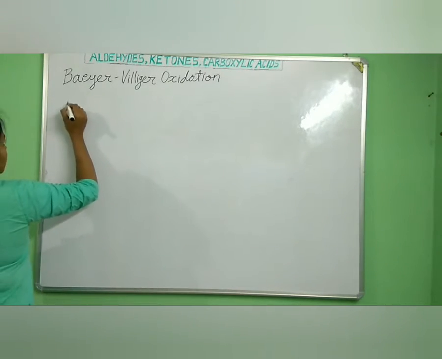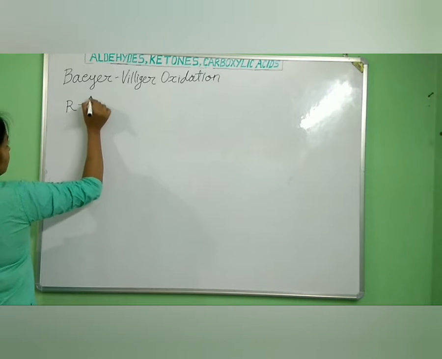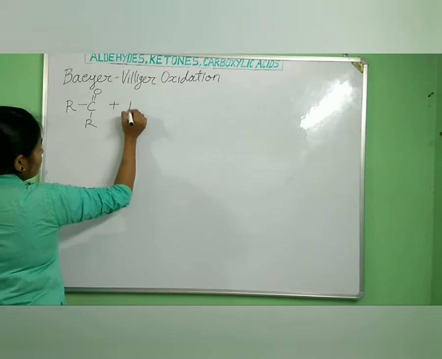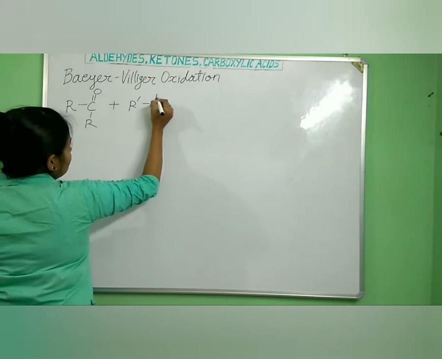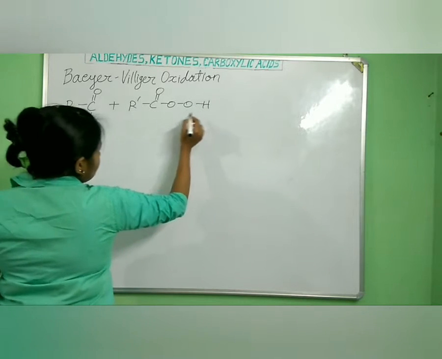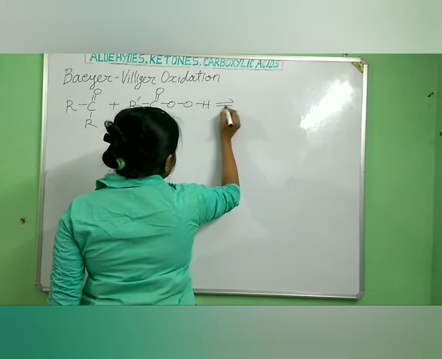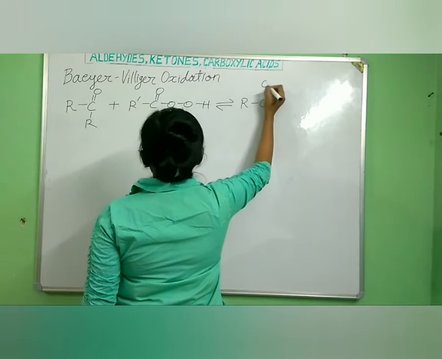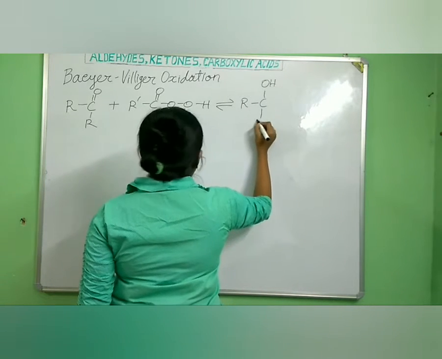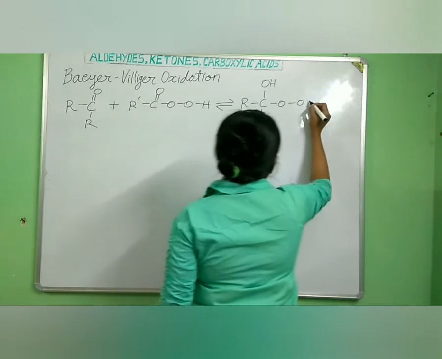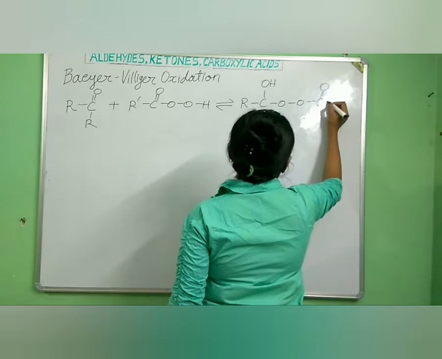For example, if you take any ketone, R C double bond O R, and we take a peracid, R' C double bond O O O H, then in the next step we get R C OH R and O C double bond O R'.